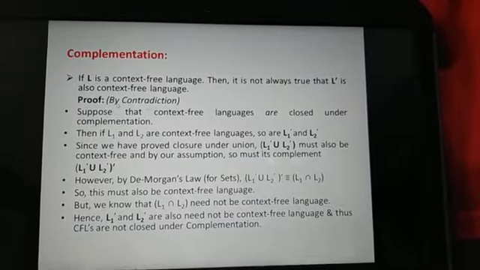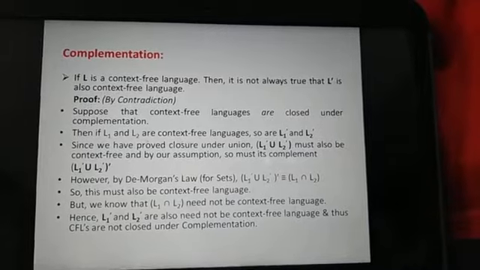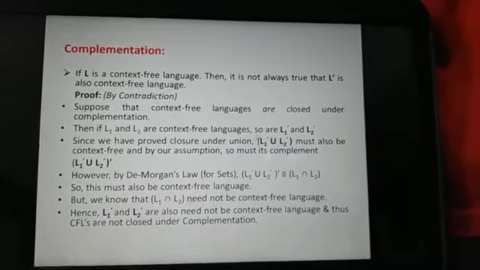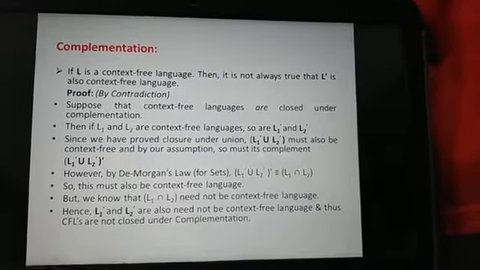Now the proof by contradiction is, suppose that context-free languages are closed under complementation. Then if L1 and L2 are context-free languages, so are L1 dash and L2 dash also.